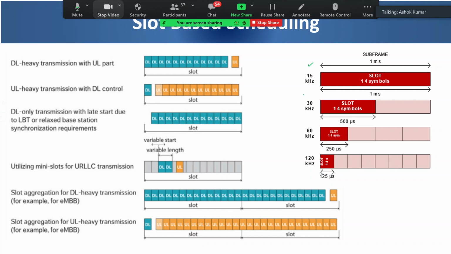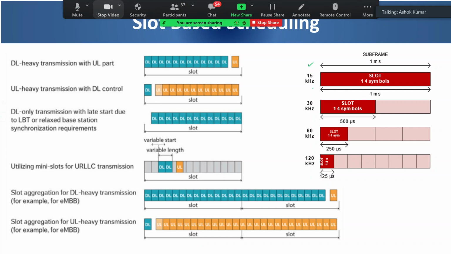I do not allocate resources within 1 millisecond if it has started running. Only at the start of the next slot, I allocate different REs to different users. So this is called slot based scheduling.